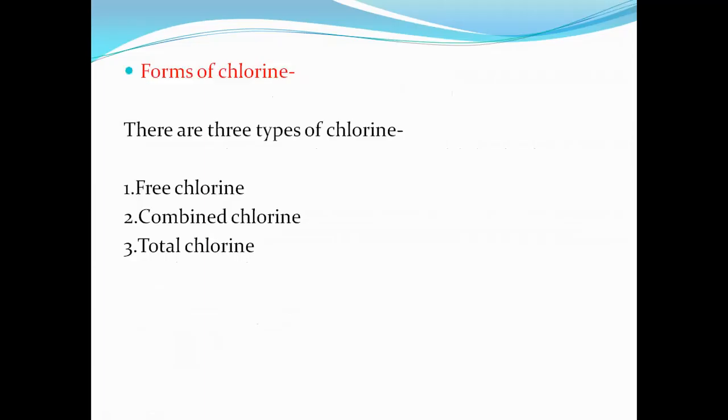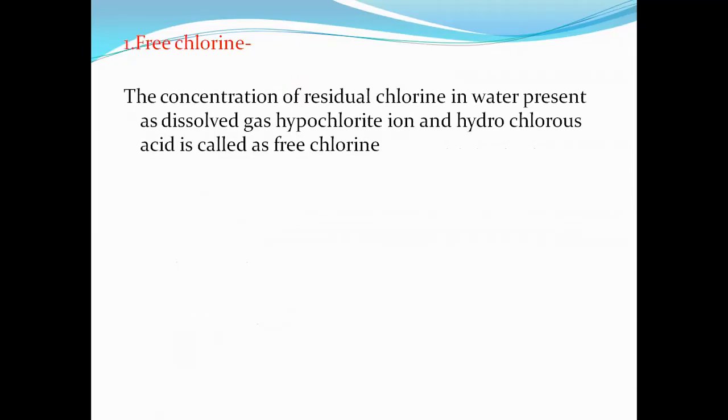Now we have discussed the forms of chlorine. There are three main forms of chlorine: first free chlorine, second combined chlorine, third total chlorine. Now see, what is free chlorine?